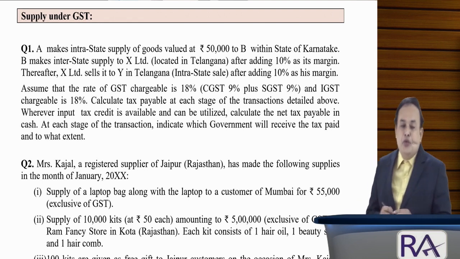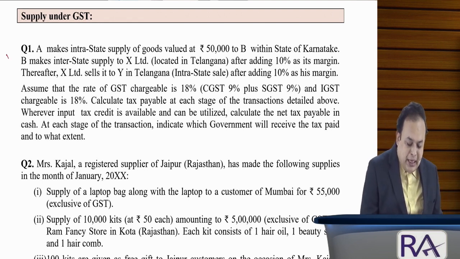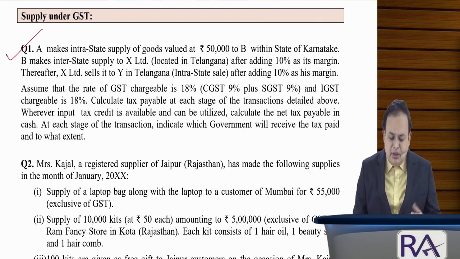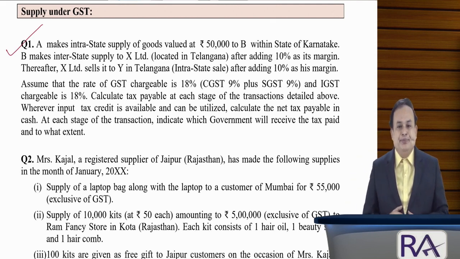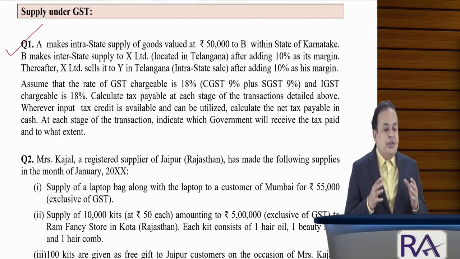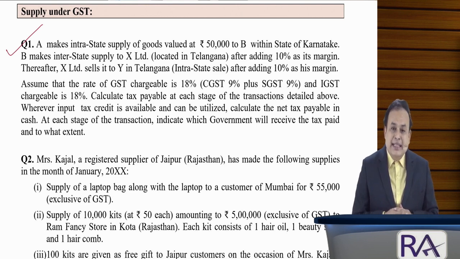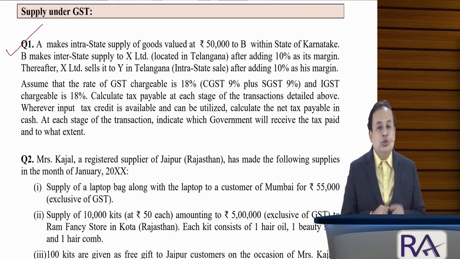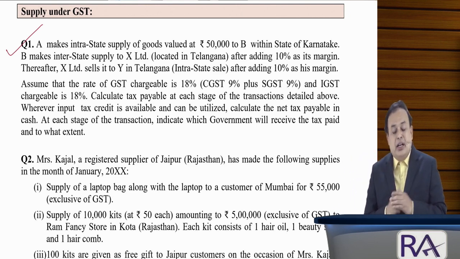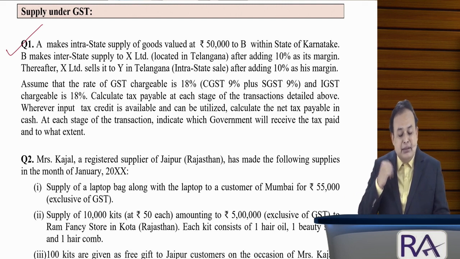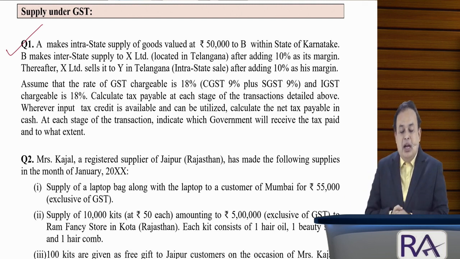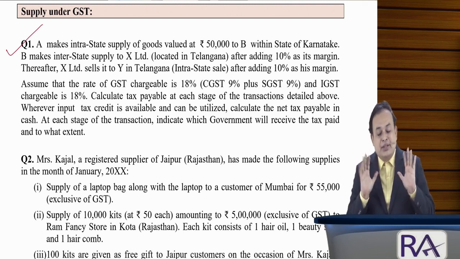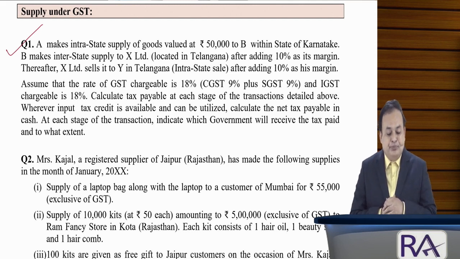Let us start from scope of supply, question number 1, lifted from your past examination question, sir. Reading as follows. A makes intrastate supply of goods valued at rupees 50,000 to B within the state of Karnataka. B makes interstate supply to X Limited located in Telangana, after adding 10% as its profit margin.